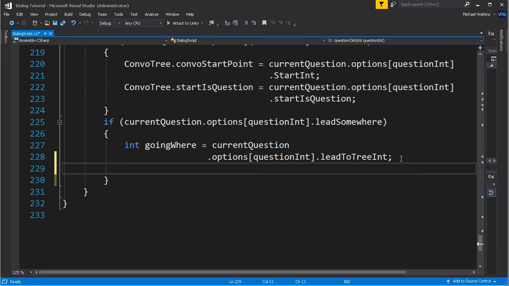So we now have something in a variable that we're saying, oh, well, we're going somewhere. We're leading to an int in a tree somewhere, and we're going to stick that int into going where. So where are we going? So now we need to say that if the current question, his options, and the int of that, which option are we talking about?